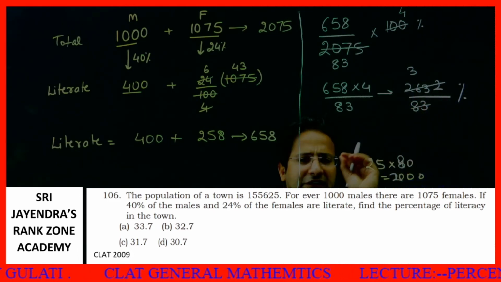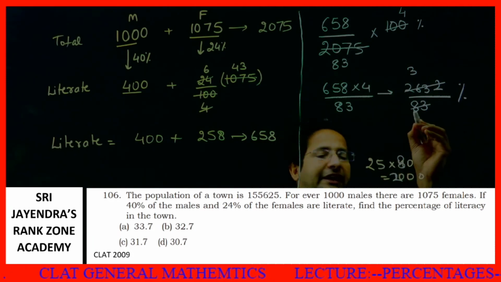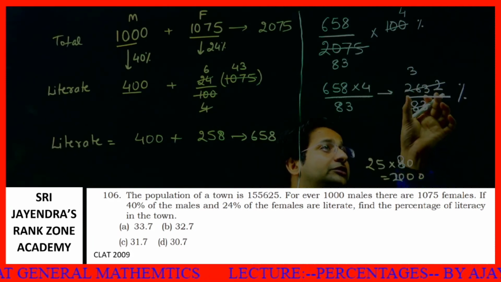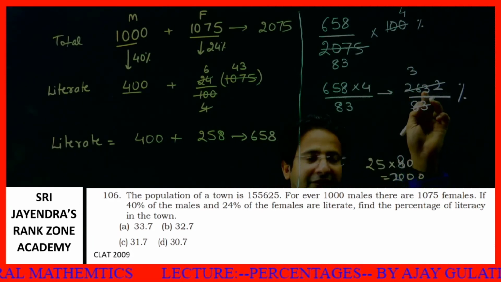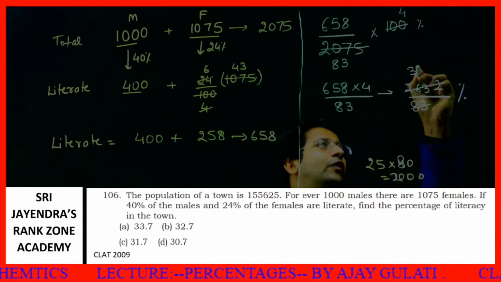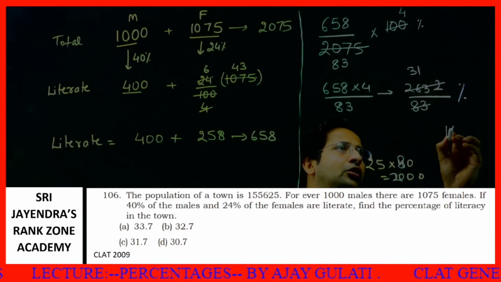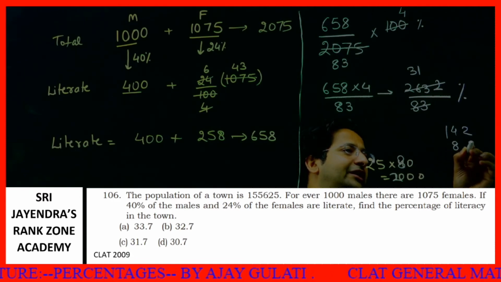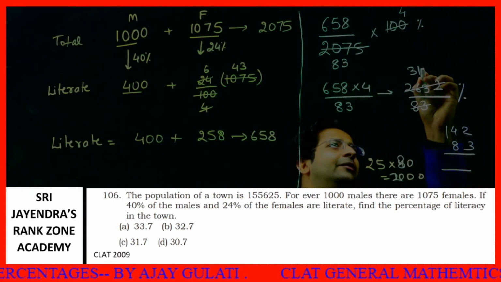142. Just try to understand, students. This is 83. Now this is 1. I told you 14 is the remainder. 142. So I'll say 83 into 1. See, this is 142. 83 gone. How much? Answer will be 31 point something.